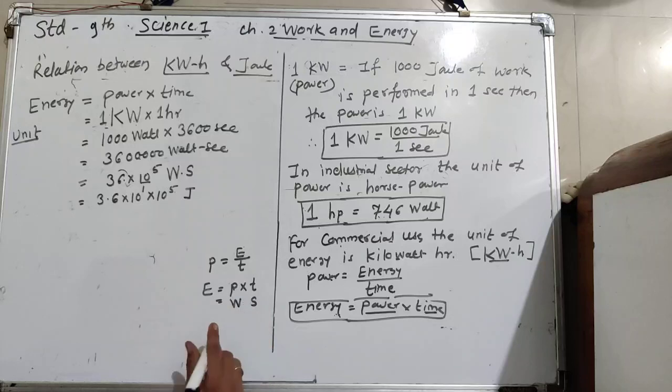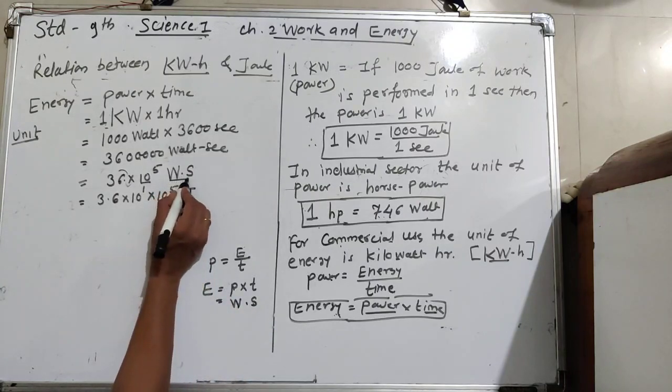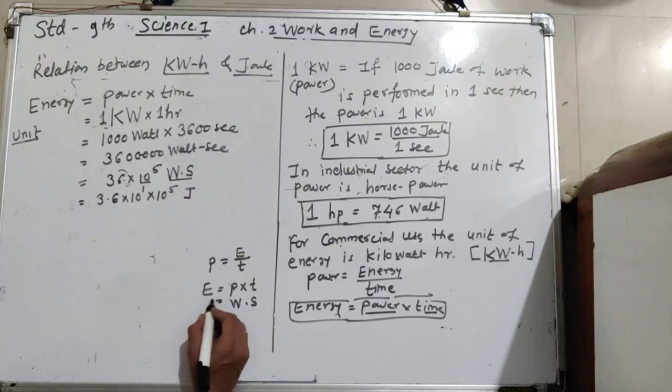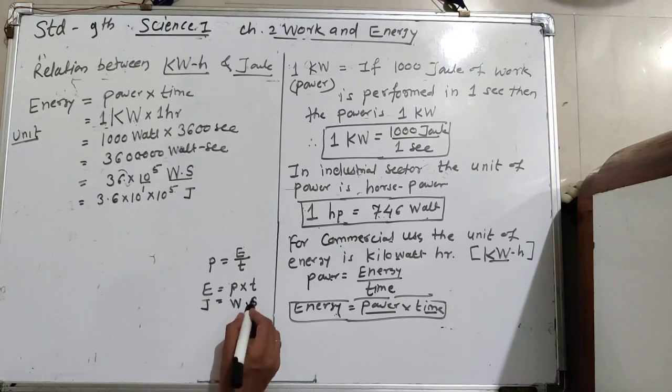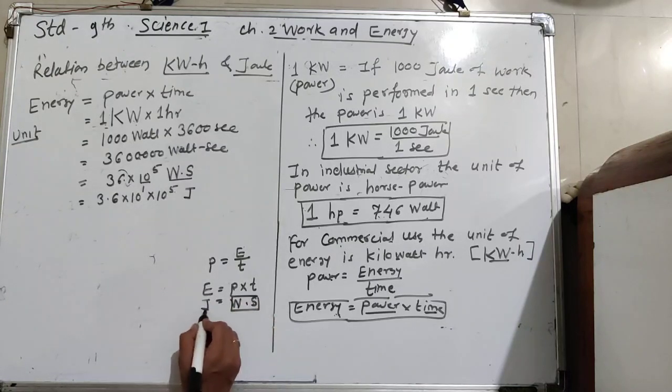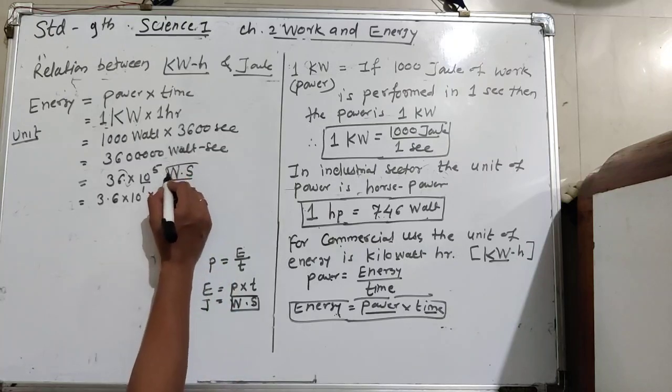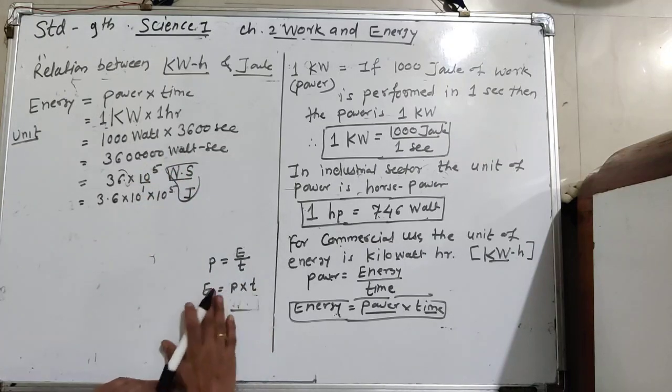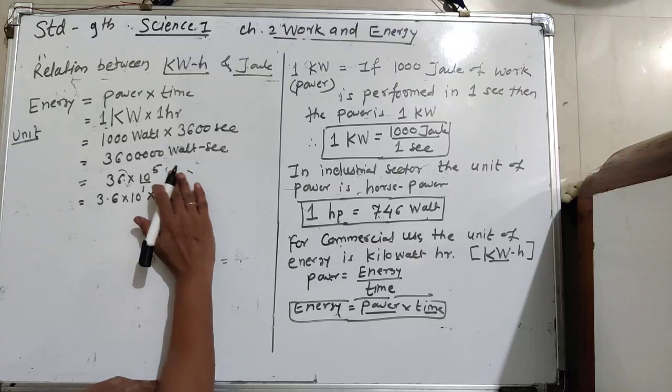So W dot S, that is power W dot S, and energy is measured in the joule. So Ws means what? Joule. Okay, understood?